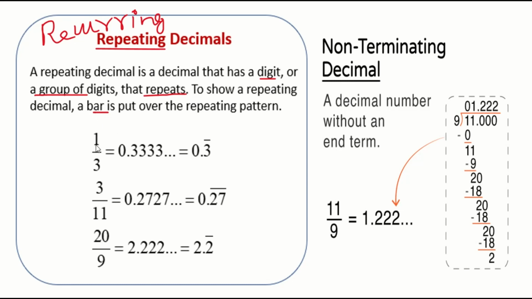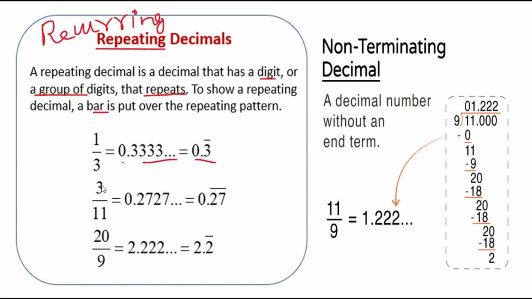You can see here, if I'm dividing 1 divided by 3, what is the answer? 0.333. The 3 never stops, right? It goes on, 3 is repeating. The same number is repeating here, so what can I do over here? 0.3 bar. This bar shows that 3 is repeating endlessly.